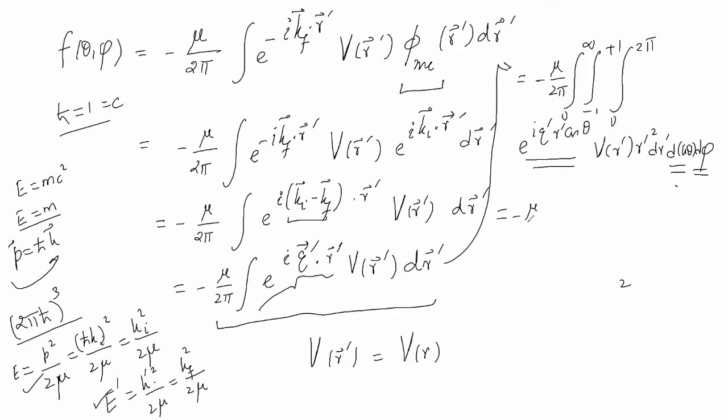Therefore, I will write this as minus mu by 2 pi into 2 pi from d phi, 0 to infinity V r prime r prime square dr prime times, minus 1 to plus 1 e to the power i q prime r prime cosine theta d cosine theta. Okay? Is it clear?